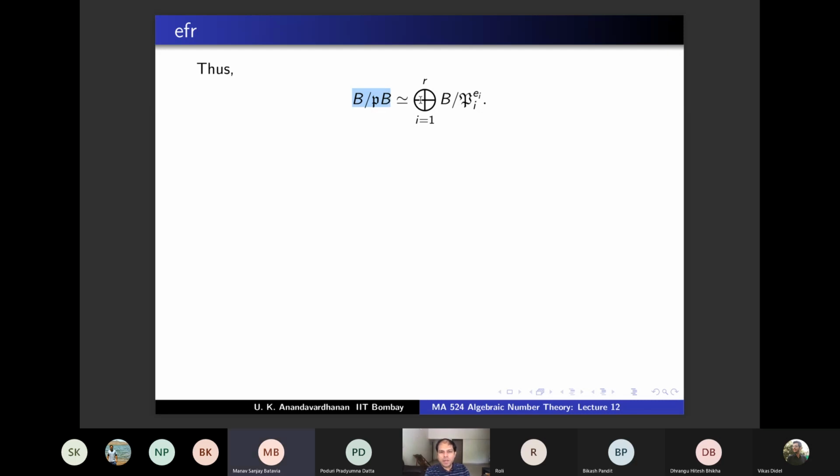So what should be my claim in order to prove that identity? The dimension of the left hand side is the degree of L over K, and we want to prove that the degree of L over K equals the summation of Ei Fi. So what should be my claim? You have to show that the dimension of the right hand side is the summation of Ei Fi.